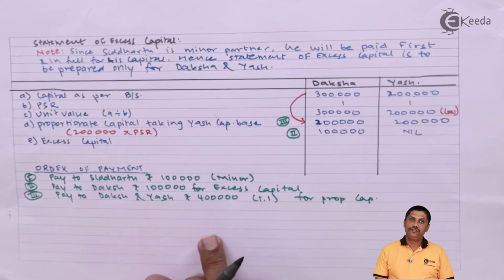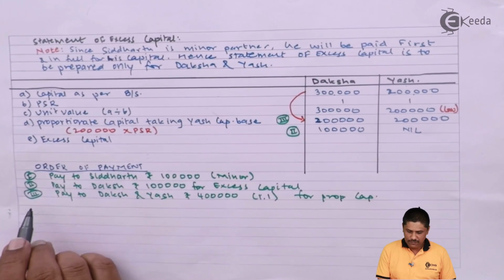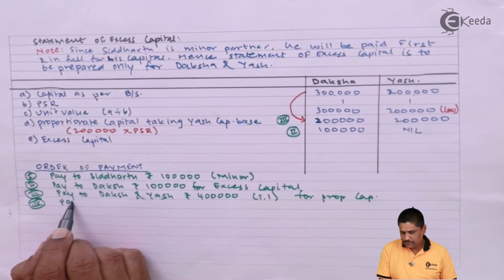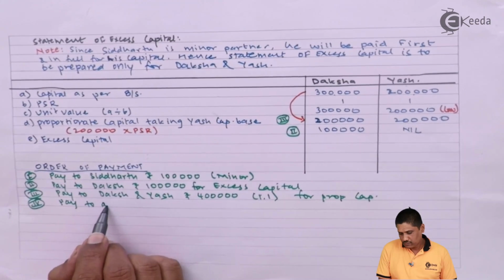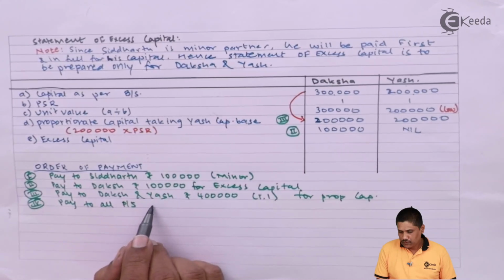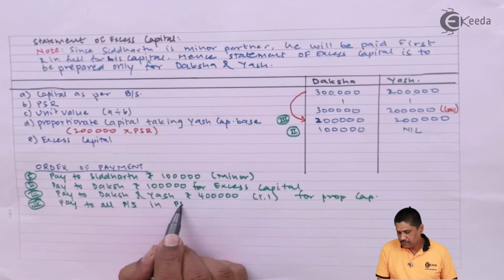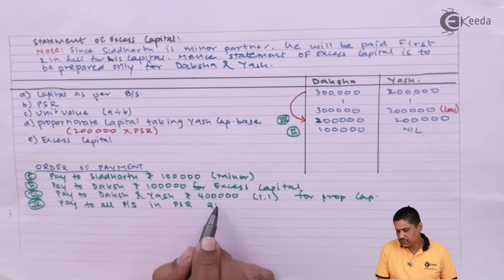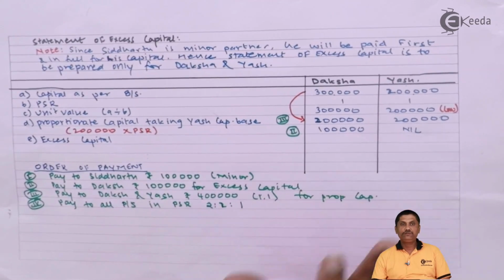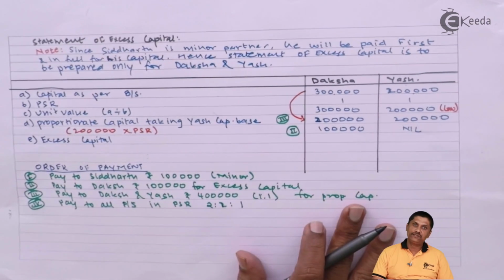Once you complete this stage, if you still have surplus money, I would say pay to all partners in PSR, which is 2:2:1. Okay, in this way we have completed our statement of excess capital.